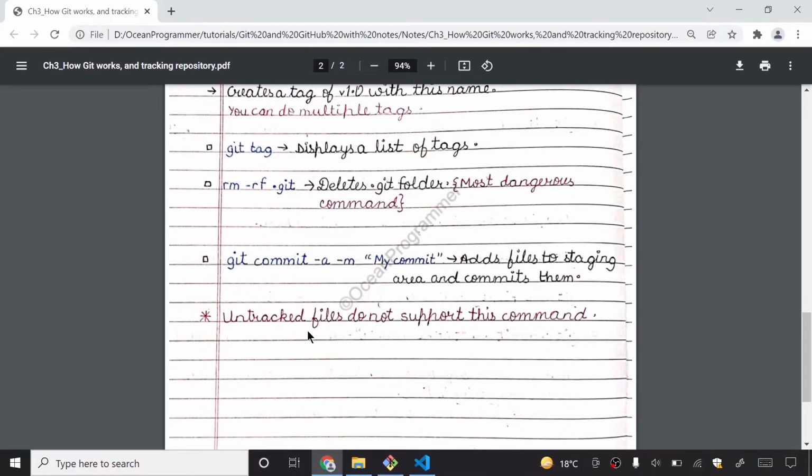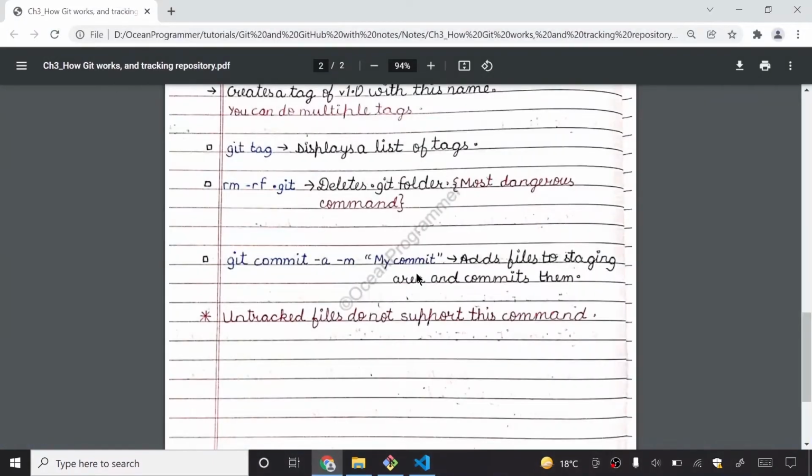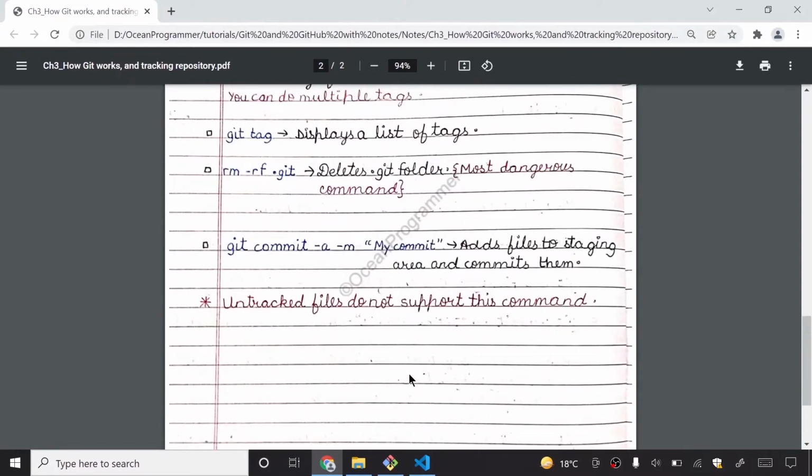Untracked files do not support this command. Let me tell you, if you have just modified some file, then you can use this command here. But if you have created a new file, it won't work. So I hope that you have understood this chapter. So now let us move on to the next chapter.